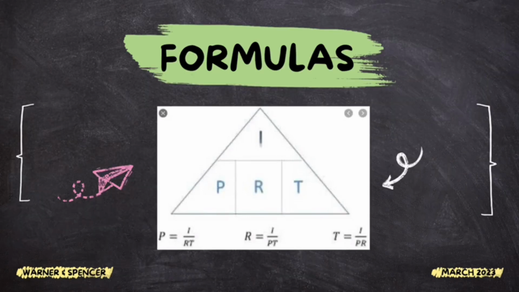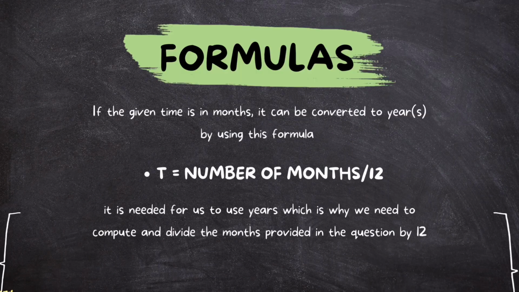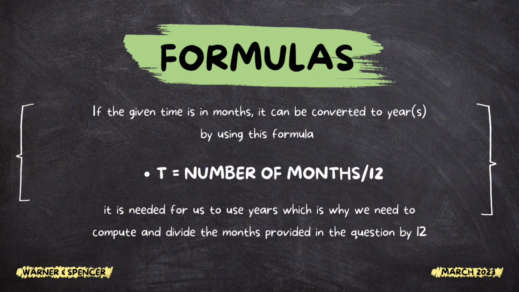Cover the letter I, which stands for interest, and you're left with P times R times T, which is the formula for interest. If the given time is in months, it can be converted to years by using this formula. It is needed for us to use years, which is why we need to divide the months provided in the question by 12.